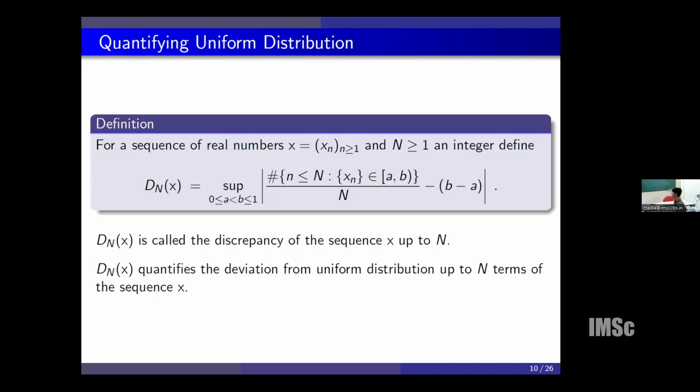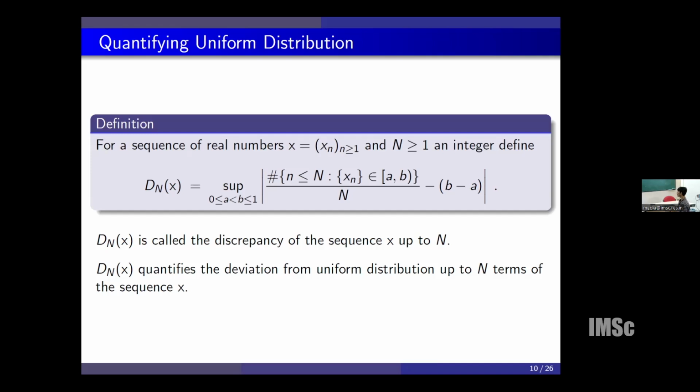So by definition itself, we can see that the given sequence is uniformly distributed modulo 1 if and only if this converges to 0. And we can study bounds of the discrepancy. In case the given sequence is uniformly distributed modulo 1, we can study the rate of convergence, how fast the counting function converges to the expected limit.